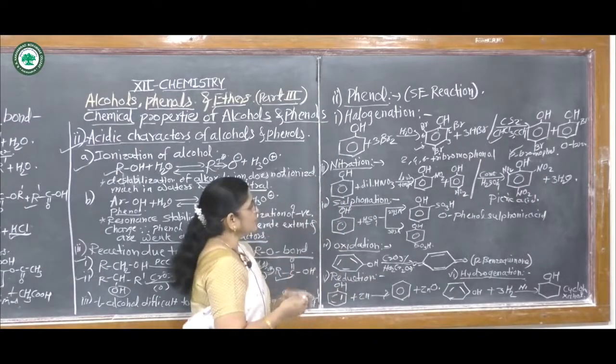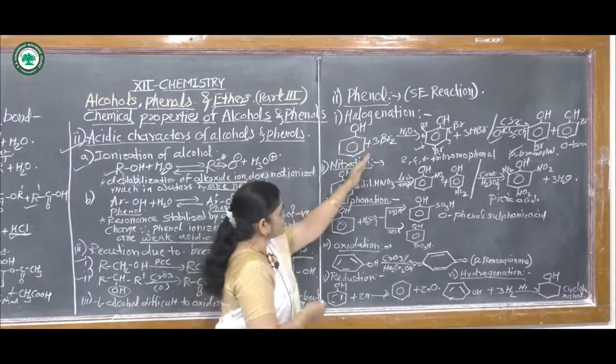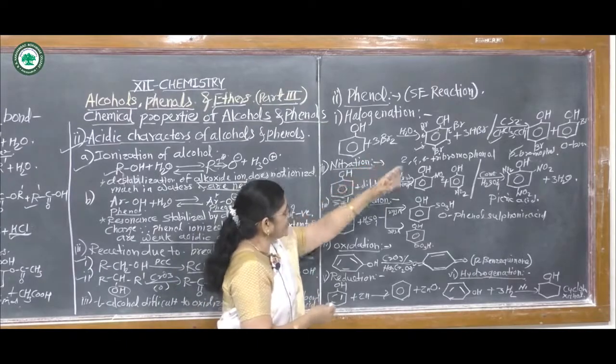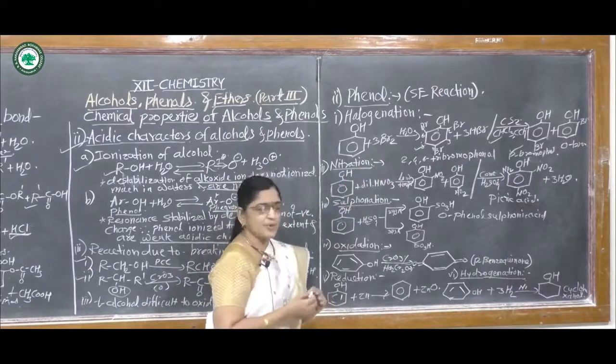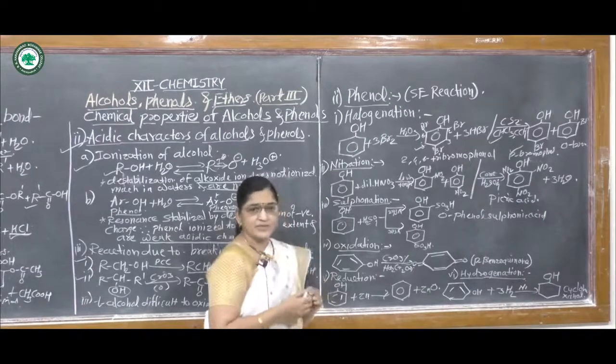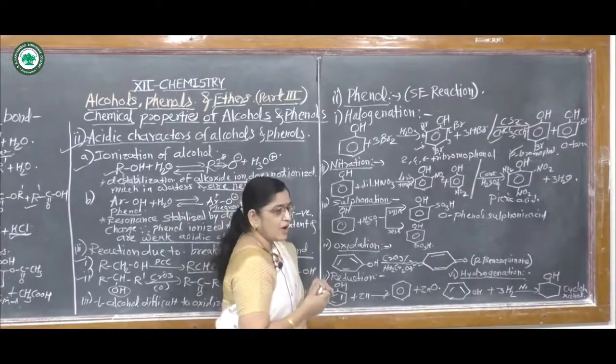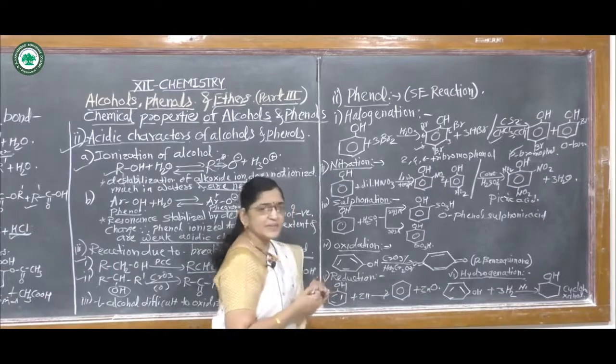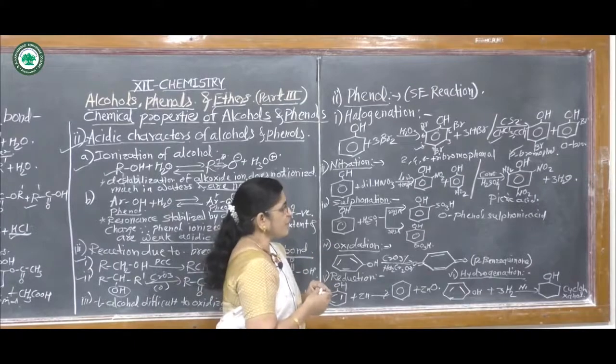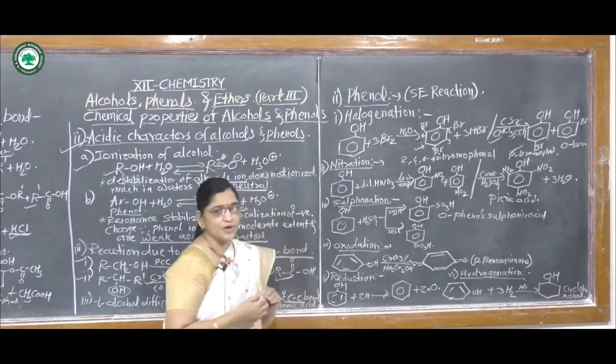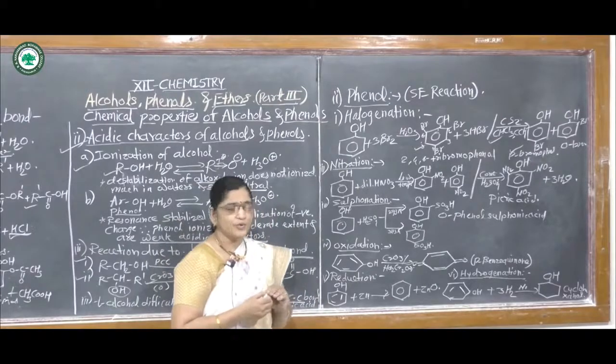That means there are two different reactions. If this reacts in aqueous medium, it gives 2,4,6-tribromophenol. And if this reacts with carbon disulfide or chloroform or carbon tetrachloride, it gives a mixture of para-bromophenol and ortho-bromophenol.